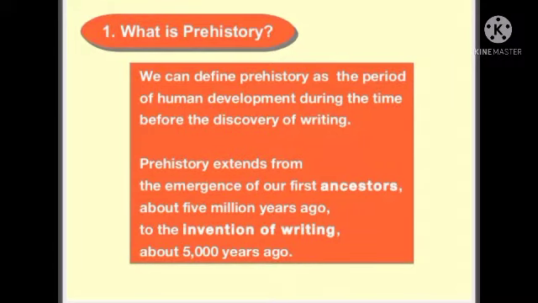Dear students, we are going to see Unit 1, first lesson: History, evolution of humans and society, prehistoric period. Before going to the lesson, we will know what prehistory is. We can define prehistory as the period of human development during the time before the discovery of writing. Writing was not invented during the period of prehistory.